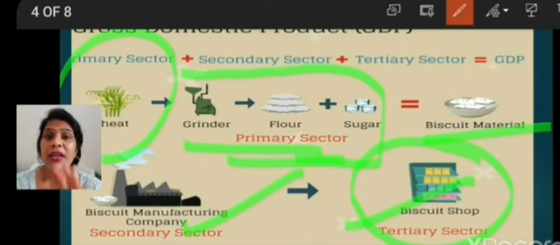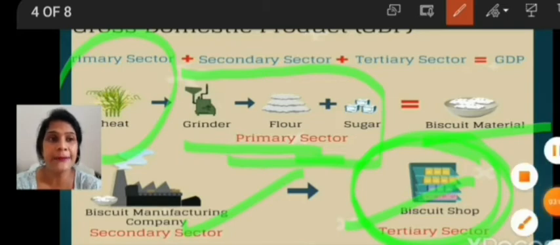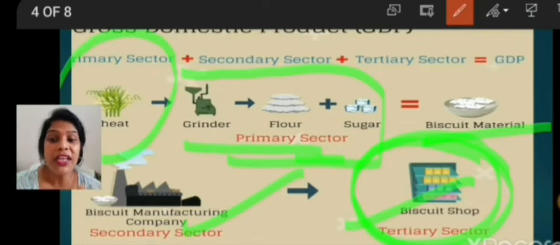So what will we count? We will count the final biscuit, the final product. What is the final product? That is biscuits. So the question arises, why are only the final goods and services counted? Can anyone give me the answer?